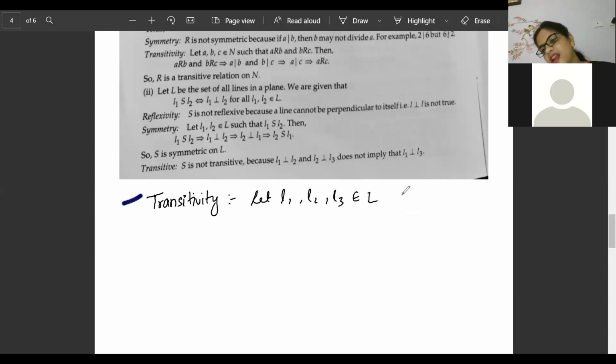So for transitivity, we will write that it belongs to the set of parallel lines. Okay, now L1 is perpendicular to L2.